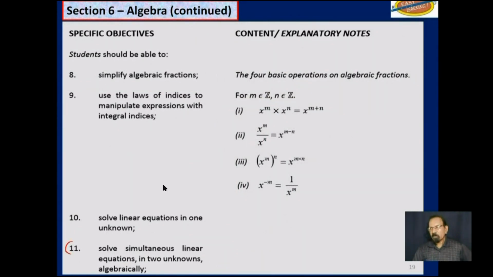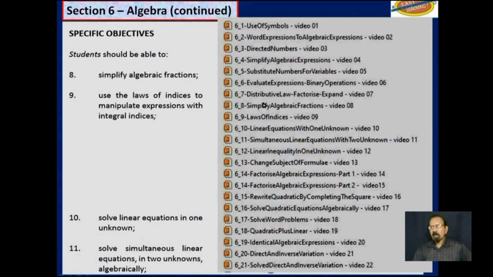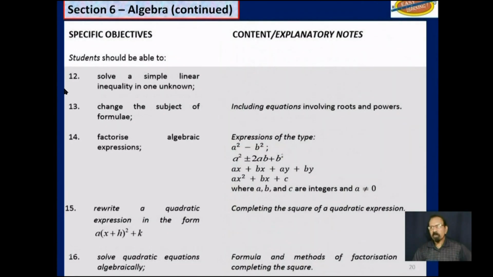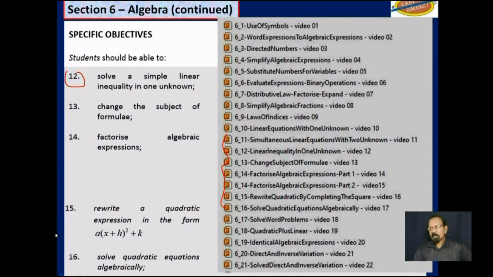Then on to 4 more objectives to take us to objective 11, where we will deal with these. And these 4 objectives are covered in these 4 videos, video 8 to 11. Continuing with the overview, as you could see here, objectives 12 to 16 in videos 12 to 17.